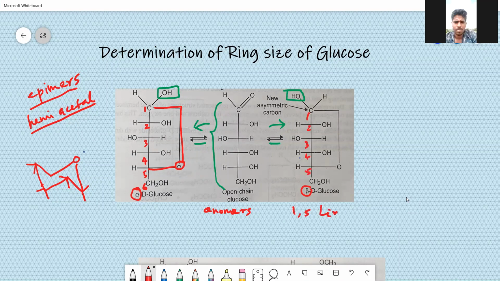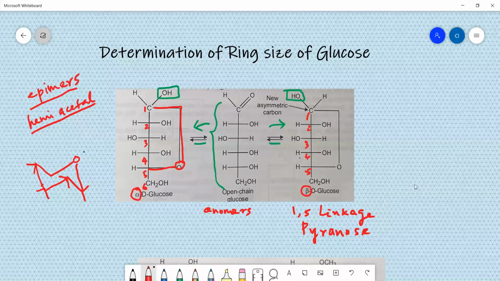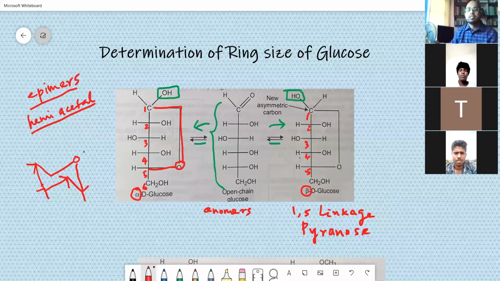Always remember, when you put 1,5 linkage, it is a cyclic structure of pyranose form. And we have already seen how it works out, linkage and the percentage of linkage there. So this results in the mutarotation of the glucose.